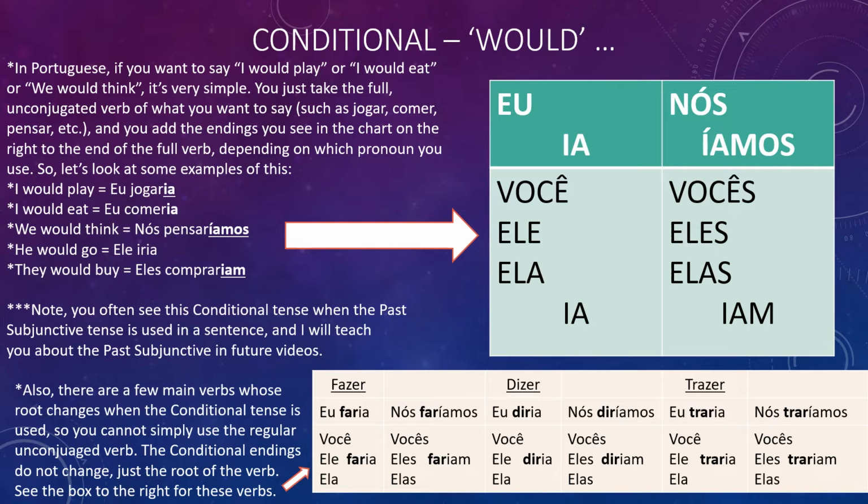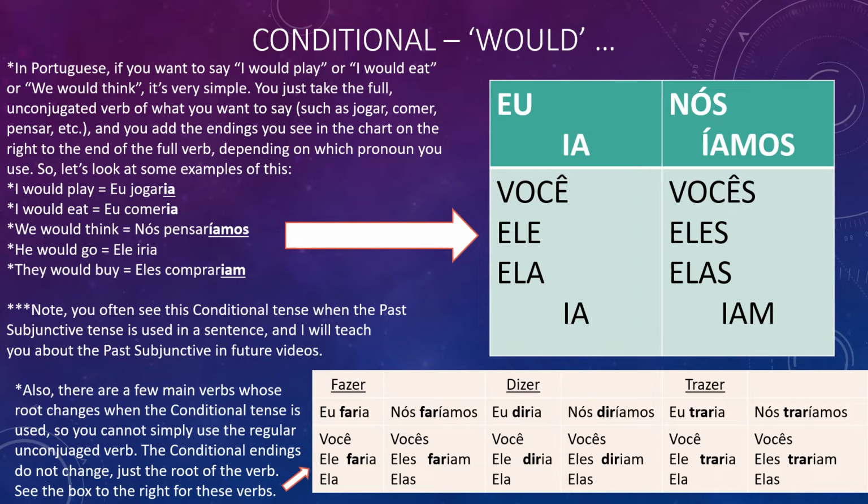So some examples of this are, I would play. The verb for to play, like a sport, is jogar. So, eu jogar, and then add the ia. Eu jogaria. I would eat. The verb for to eat is comer. Eu comer, and then add the ia. Eu comeria. We would think. Nós, the verb for to think, pensar, and then add the íamos. Nós pensaríamos.